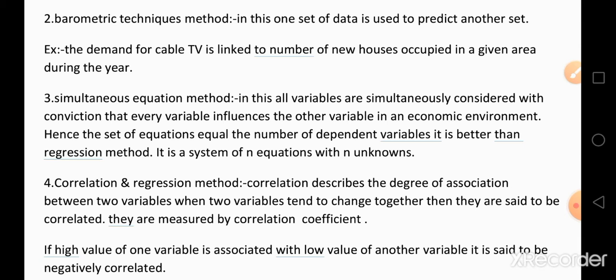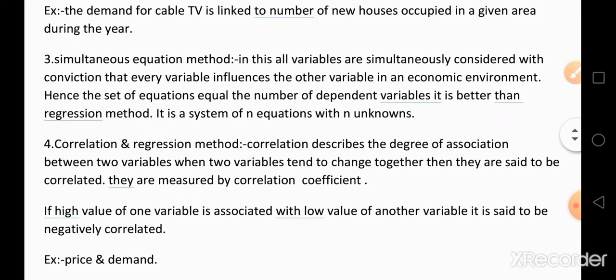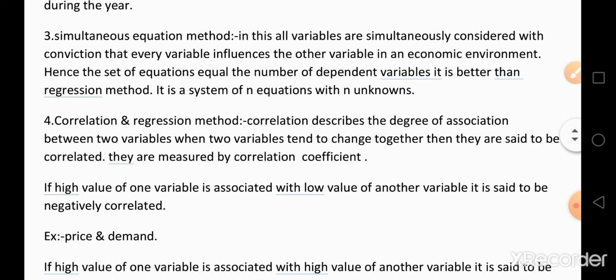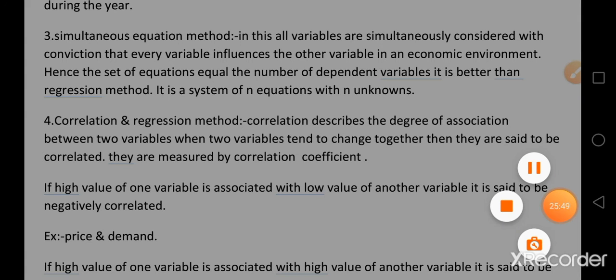The next statistical method is the simultaneous equation method. In this method, all variables are simultaneously considered, with the conviction that every variable influences the other variables in an economic environment.